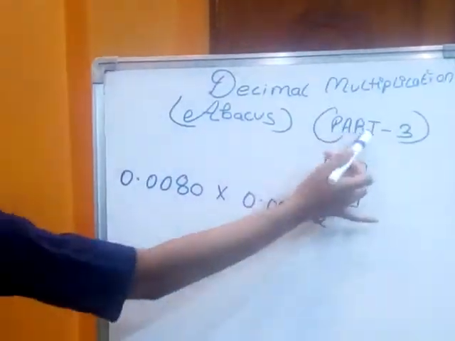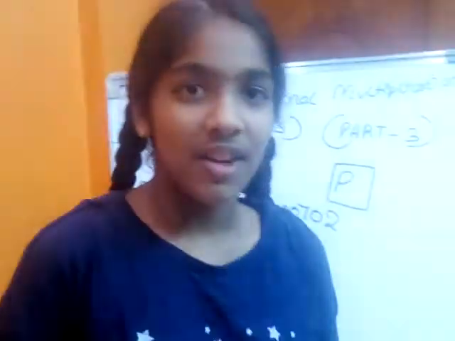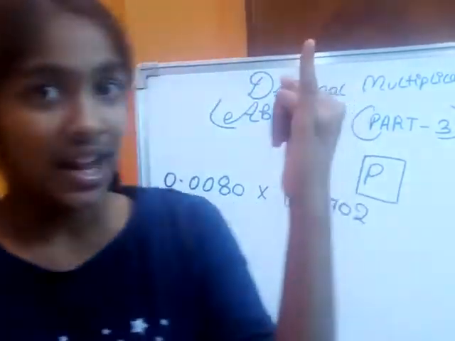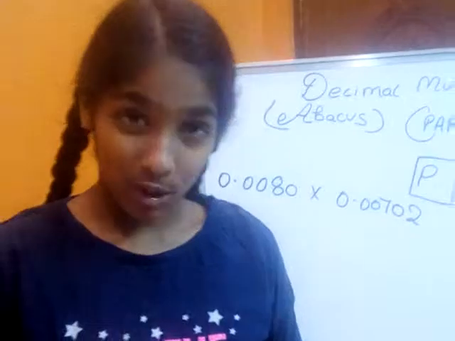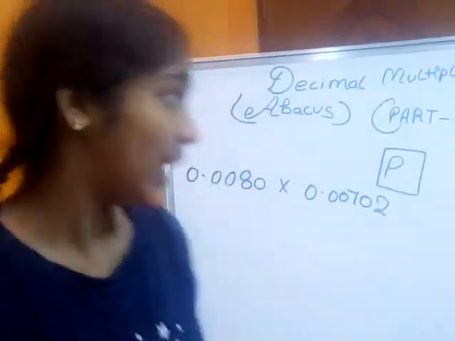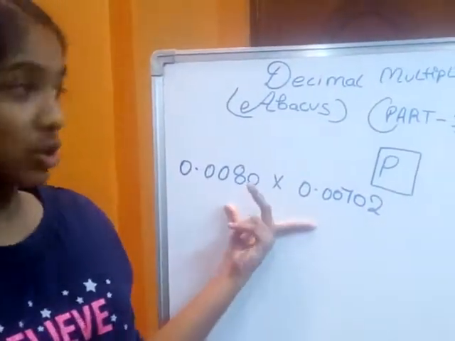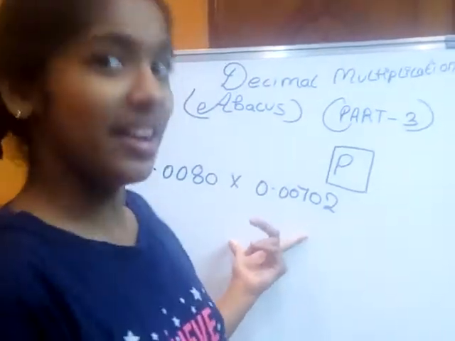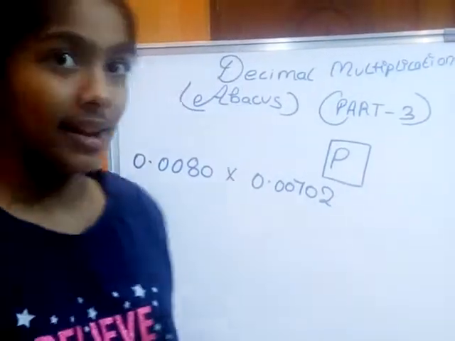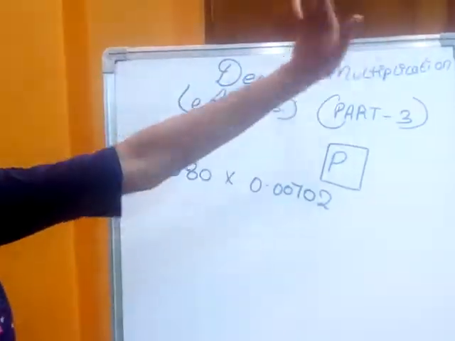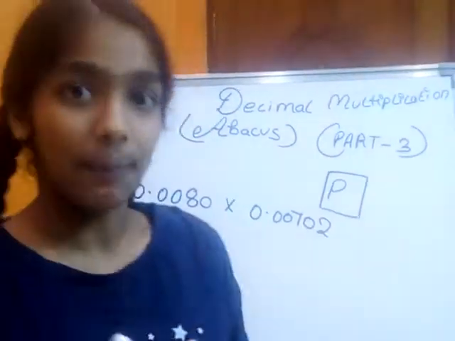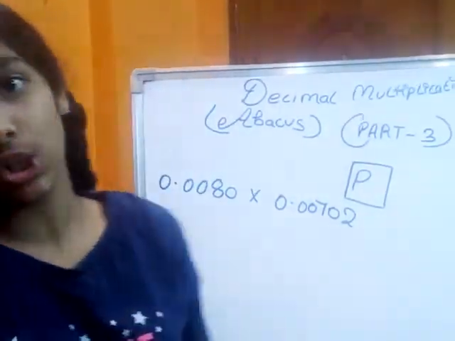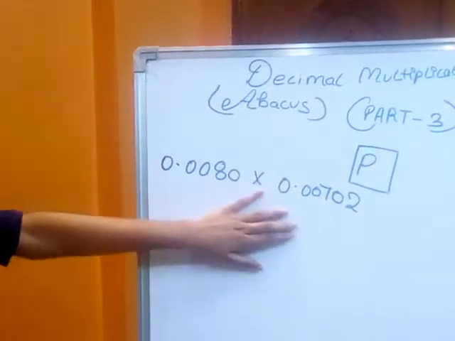Multiplication abacus method, part 3. In part 1 we got the position as P1. In part 2 we got the position as P3. In here, what position we will get, we don't know. Let us find out. And again I am telling that in decimal multiplication, for each sum there will be a different position.